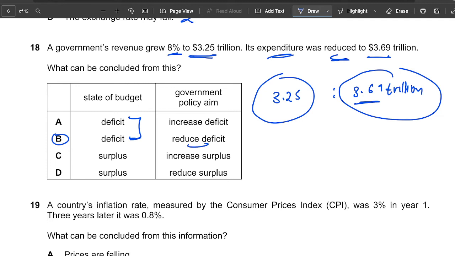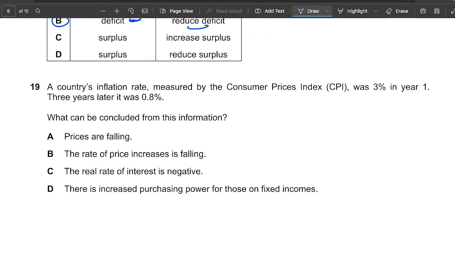The government does not want to spend so much. The government wants to get more money and spend little. The government always wants a surplus, but the best one is they want it to be balanced.